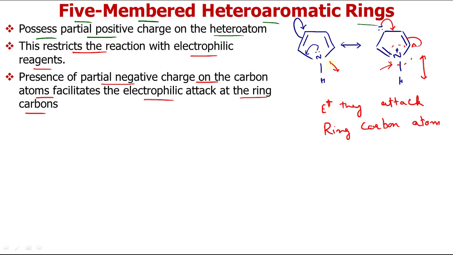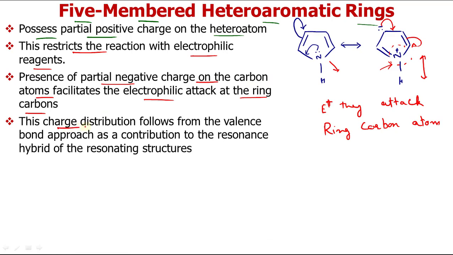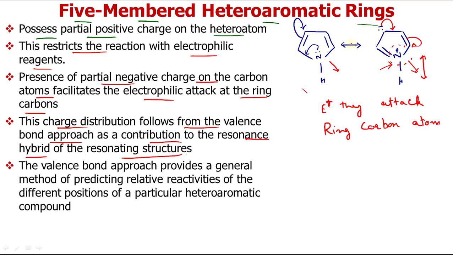This can be clear from these resonating structures, or we can also correlate with the help of molecular orbital theory, like reactivity indices. This charge distribution follows from the valence bond approach, as I have shown you, these resonating structures contributing to the resonance hybrid. If we draw the resonating structures, you can clearly see this nitrogen atom is getting a partial positive charge, whereas these ring carbon atoms have partial negative charge. This is a general method of predicting relative reactivities of the different positions of a particular heteroaromatic compound.